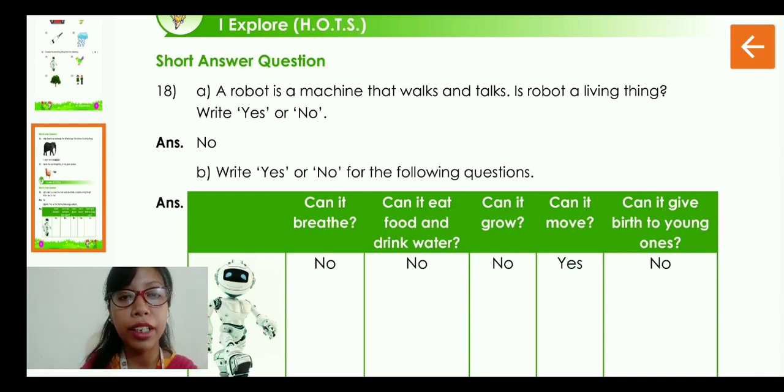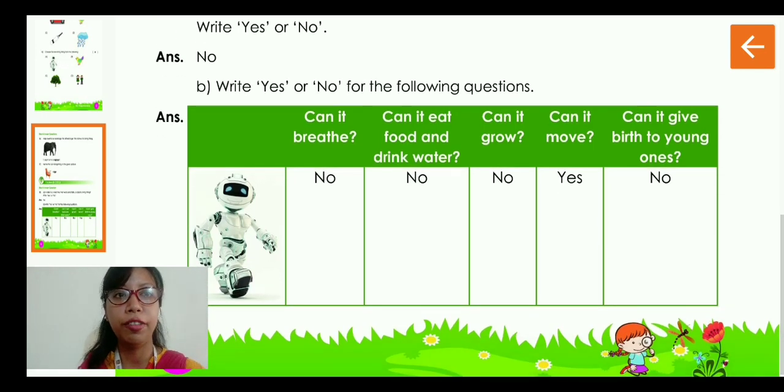Then we have number B, which is write yes or no for the following questions. So the robot, can it breathe? Yes or no? No. Can it eat food and drink water? No. Can it grow? No. Can it move? Yes. And can it give birth to the young ones? No. So only one quality qualifies the robot, that is, it can move. Therefore, it is not a living thing but a non-living thing, right?